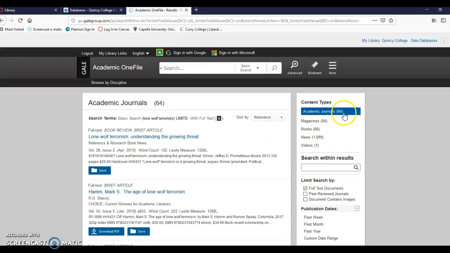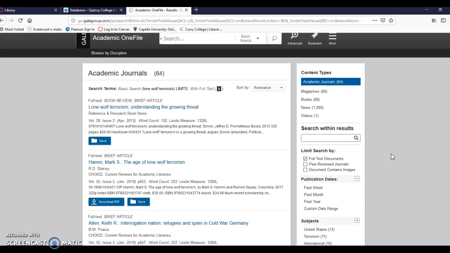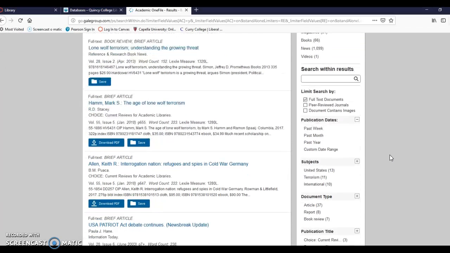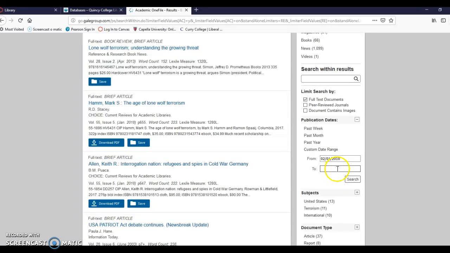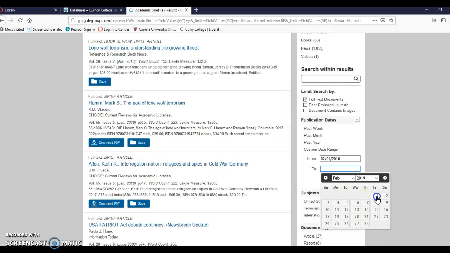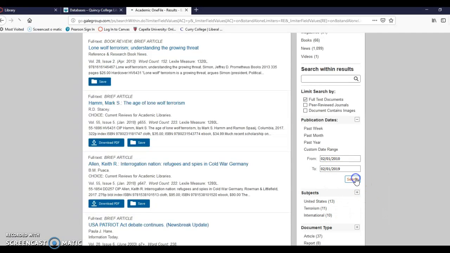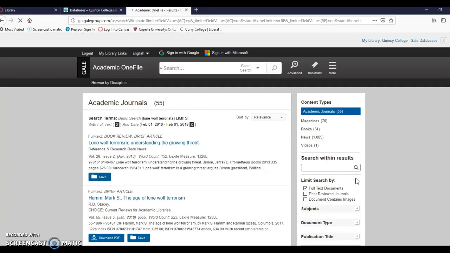You notice that goes from 75 to 64. What are we doing? We're making searching easy. We're not working hard, we're working smart. Okay, we're looking at publication dates. Well, you don't want stuff that's really old, okay, because nobody likes to read stuff that's 20 years old. So we're going to customize the date range and make it simple. You are going to go February, and let's go back to 2010. Okay, so February 1st, 2010 to February 1st, 2019. Okay, let's see what happens.